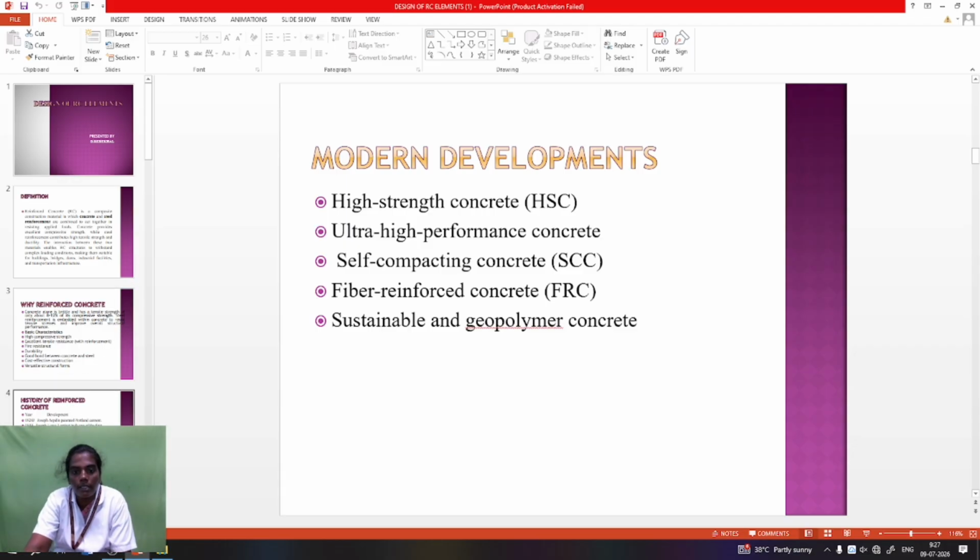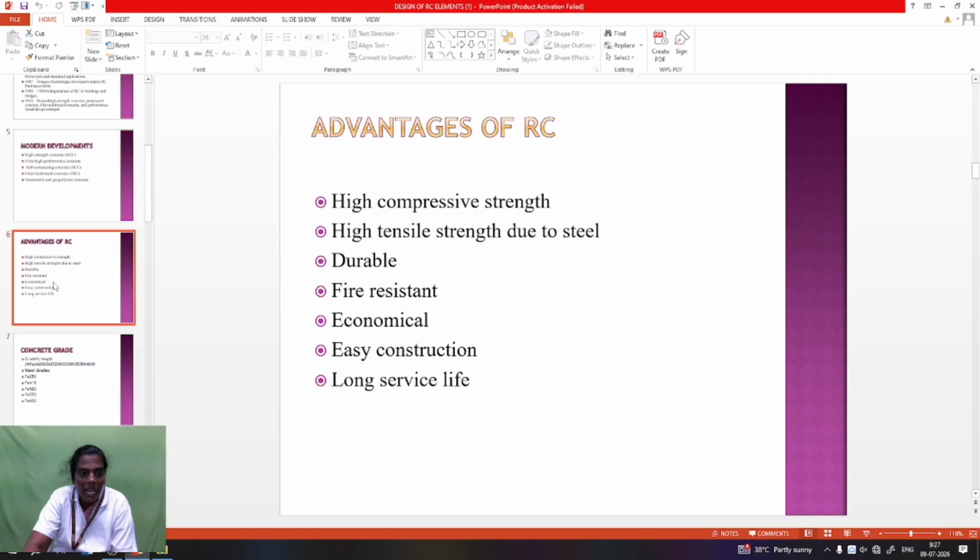So the next one is the advantage of RCC. Nowadays the topic is RCC, reinforced cement concrete. Reinforced cement concrete has compressive strength and high tensile strength. Tensile strength means yielding strength. The yielding strength comes from steel, the iron material. Mild steel has a yield strength of 250, and high yield strength deformed bars have 415, 550.